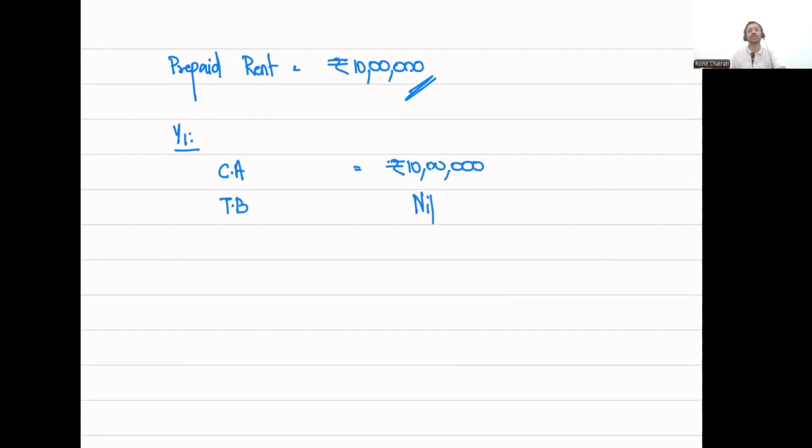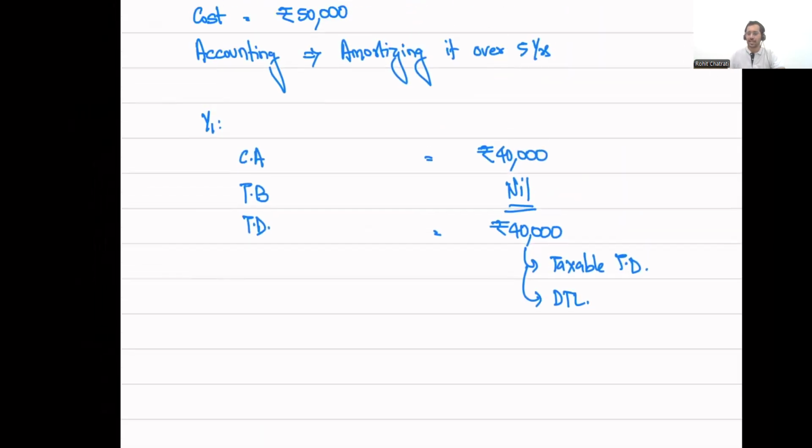Once I'm already given a deduction of 10 lakhs for tax calculation, I will again not be allowed a deduction in future. Therefore, my tax base is going to be equal to zero, and the temporary difference will be equal to 10 lakh rupees, which is going to be in the nature of taxable temporary difference, on which I again create a deferred tax liability. All right, so a prepaid rent, which is basically rent that I've paid in advance for the next year, and if it is already allowed as a deduction for tax purposes on payment basis, then nothing is going to be allowed as a deduction in future. Therefore, I will have a taxable temporary difference of 10 lakh rupees on which I create a deferred tax liability.